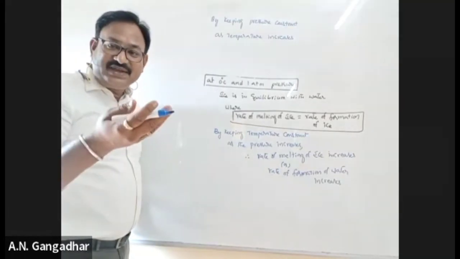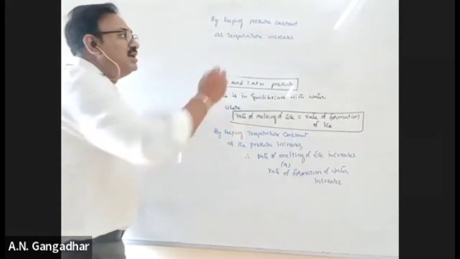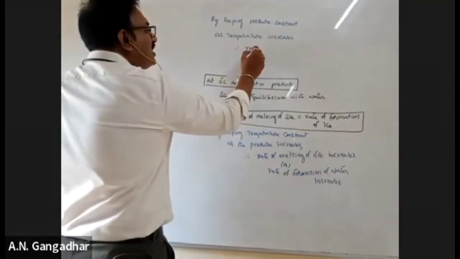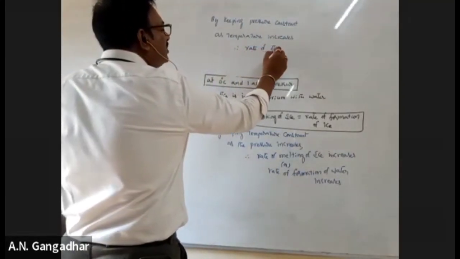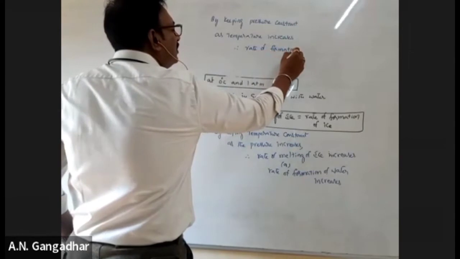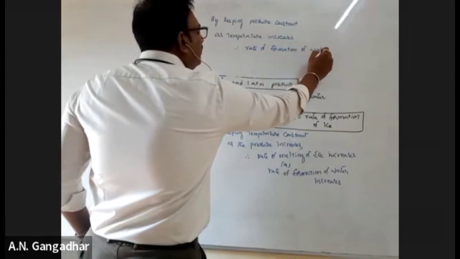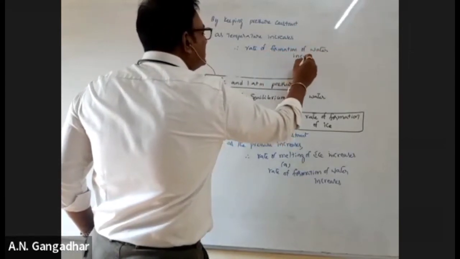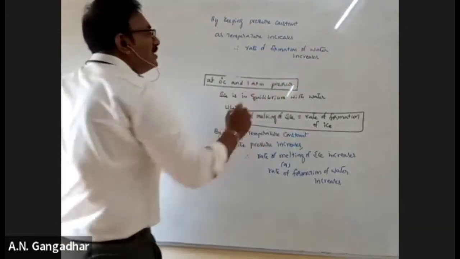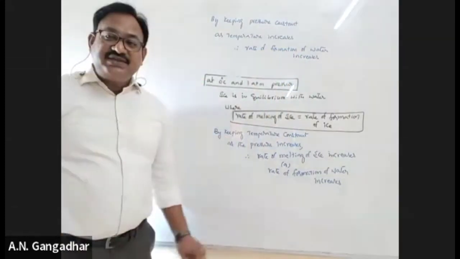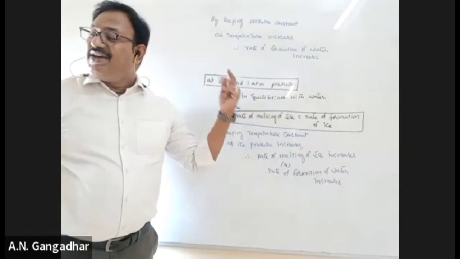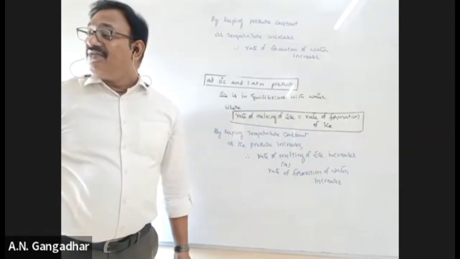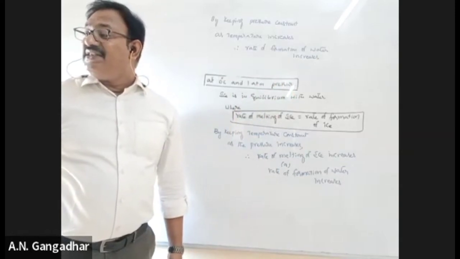By increasing temperature, ice will melt. Therefore, the rate of formation of water increases. As the temperature decreases, the reverse: the rate of formation of ice increases.